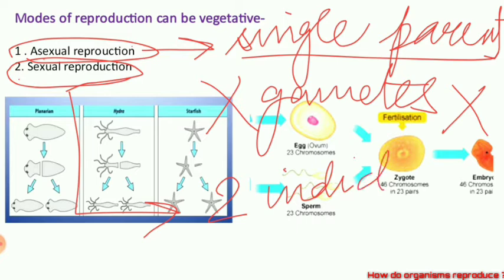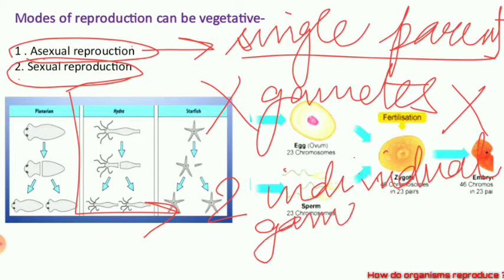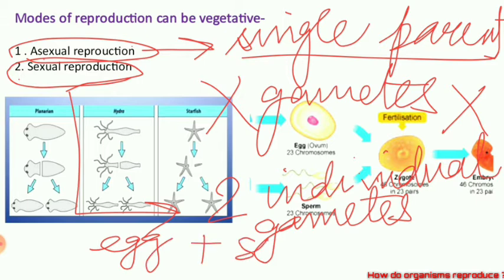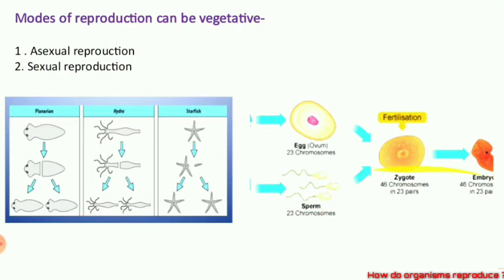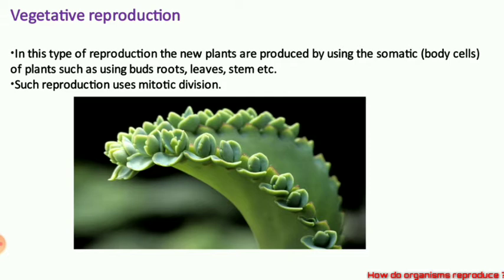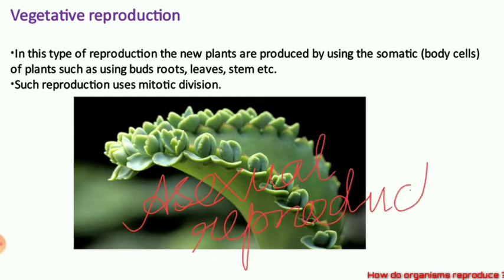These two individuals reproduce with the help of gametes. What gametes? Either the egg cells or the sperm cells. These two types of gametes are required for sexual reproduction. Hope it is clear. Now let us talk about the types of asexual reproduction.